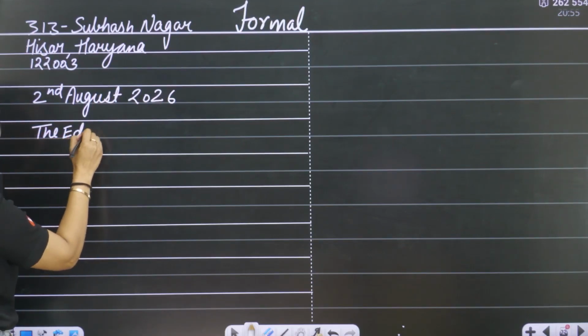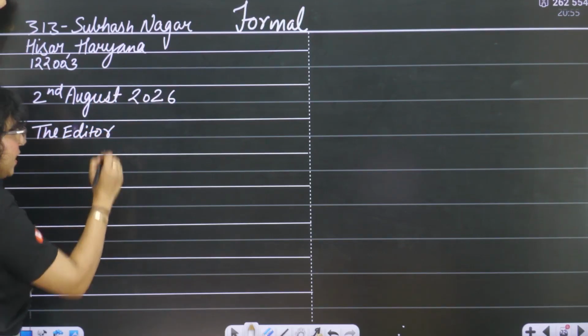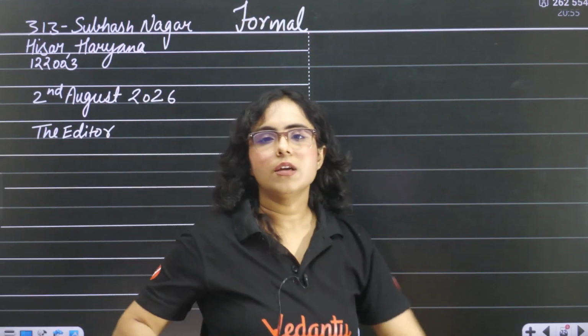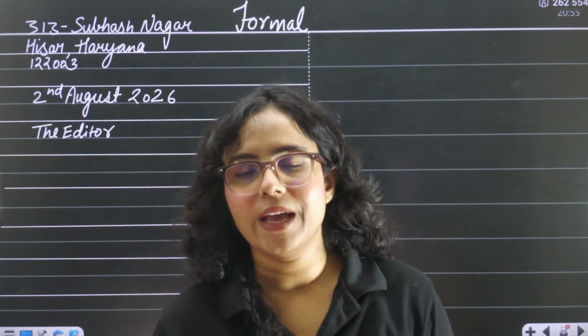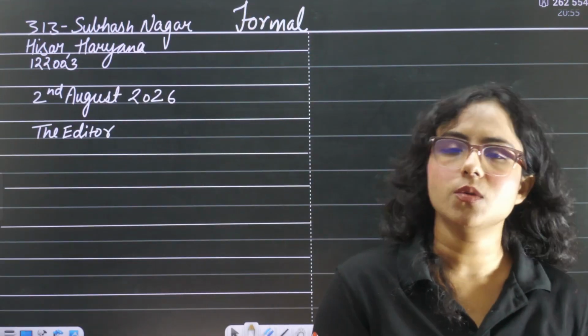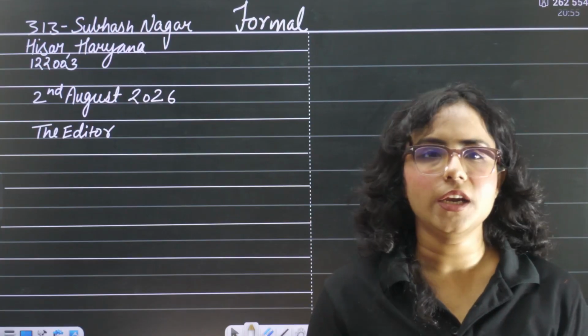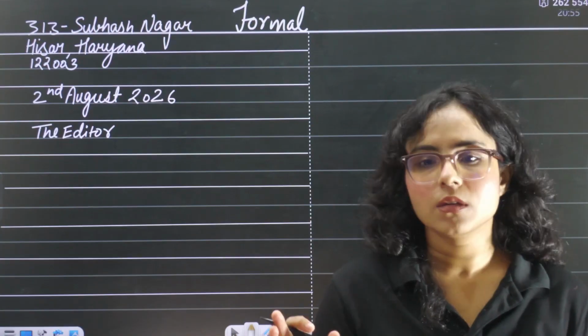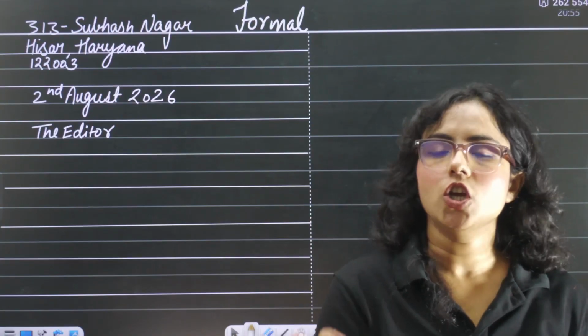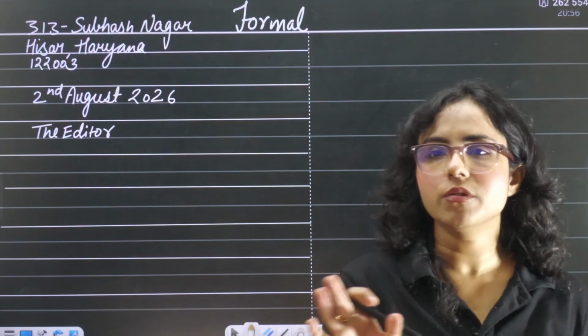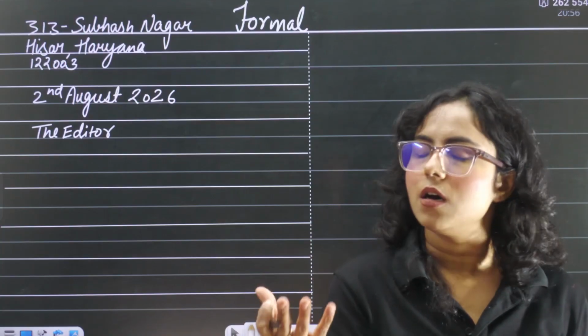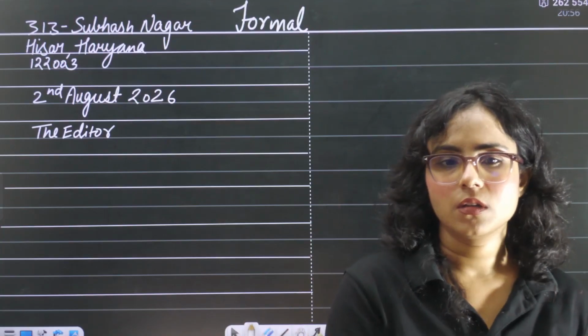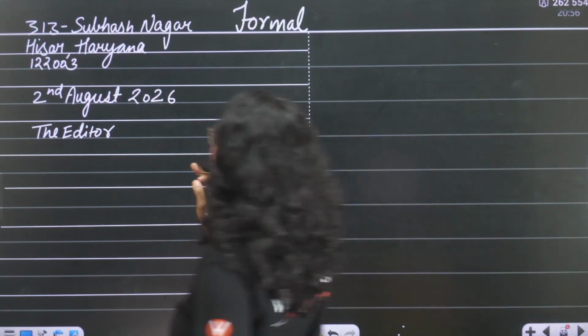If I am writing to an editor, I will write the editor. If I am writing to some manager, I will write the manager. If I am writing to the principal, the sales manager, the editor, the commissioner of police, I write the designation of that particular person who is going to receive this letter. Right? Yes, the editor.